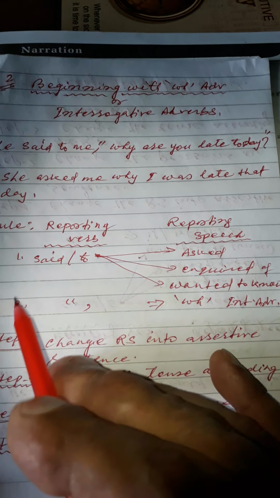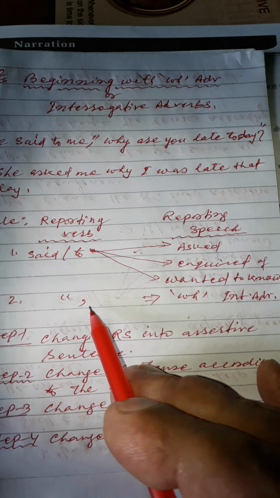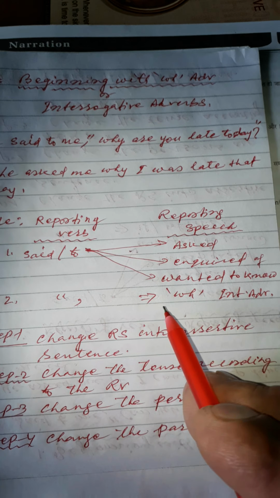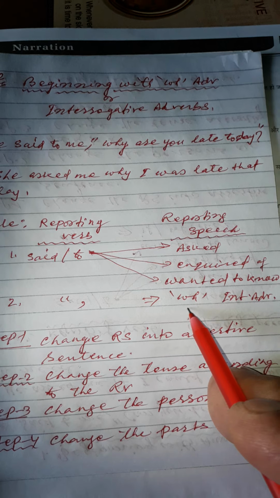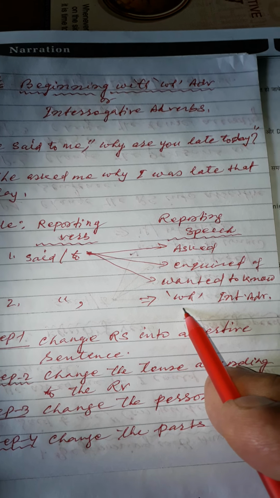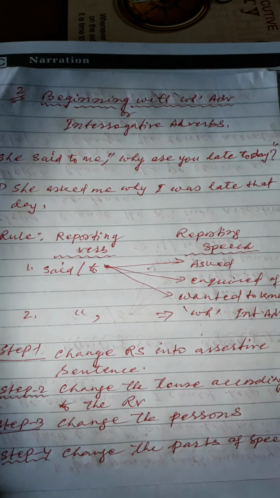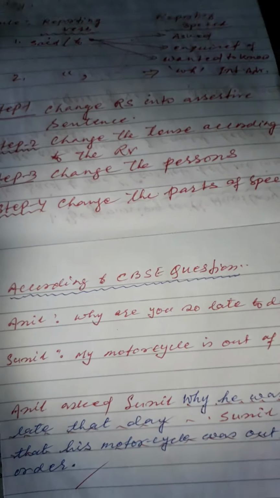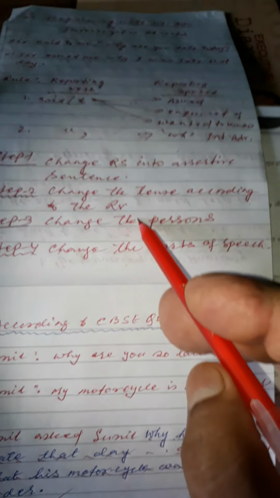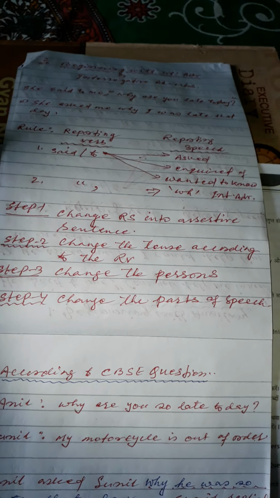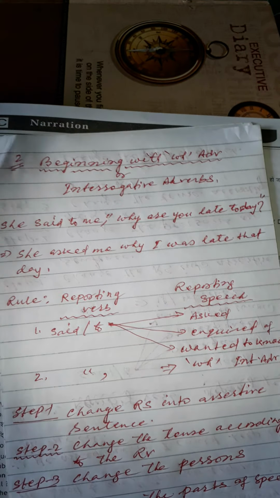But here it is different. In place of the inverted commas and comma, we will use the WH word or interrogative adverb, and the word order will remain the same. So let's see how it is changed.